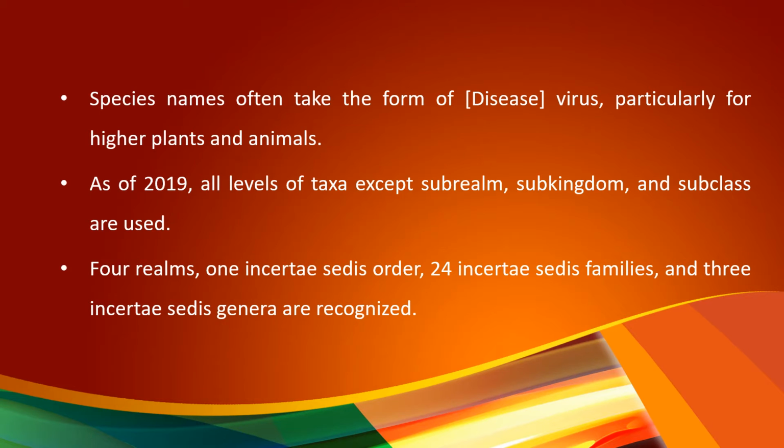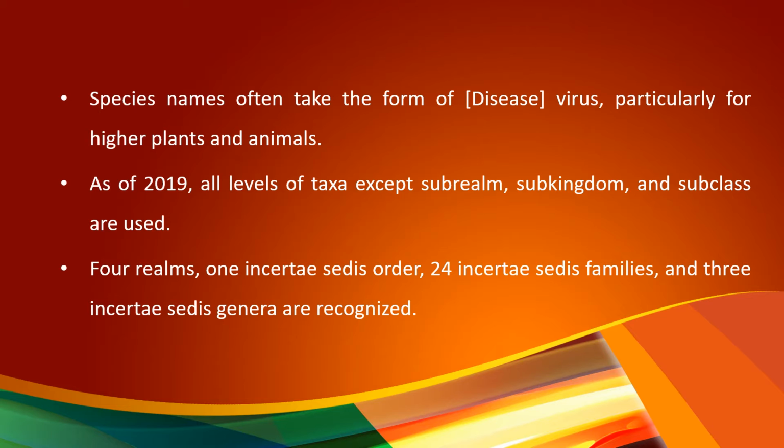Species names often take the form of the disease which is caused by the virus. For example, tobacco mosaic virus. This virus causes mosaic disease in tobacco plants, hence it is called tobacco mosaic virus. In the case of animal viruses like HIV, this virus causes human immunodeficiency problem, hence it is called HIV.